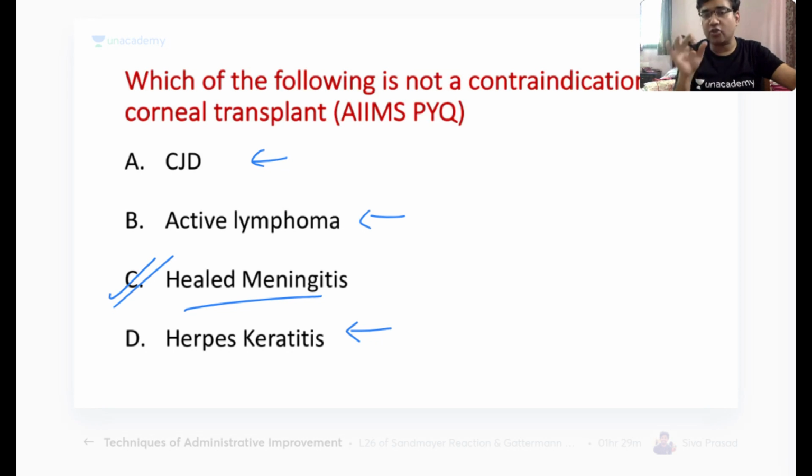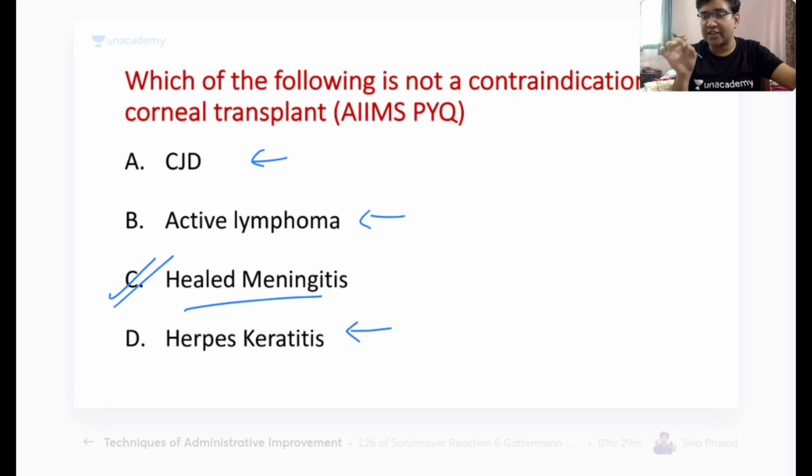Now the new guidelines for corneal transplant are that if it is not known whether the cause of death was COVID or not, then you would take a swab at the point of retrieval of the cornea and send it for culture. If the culture is negative, only then you can go ahead.